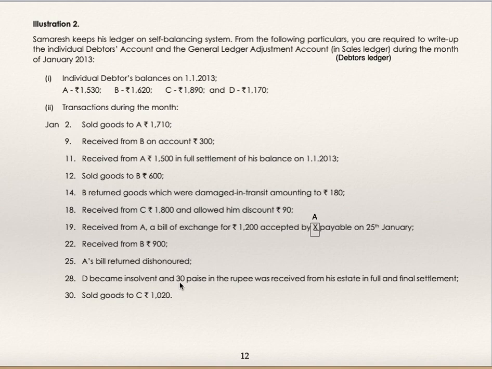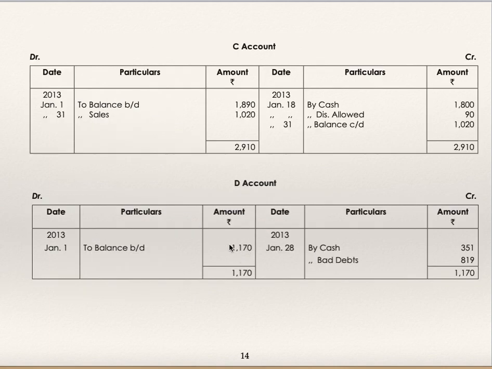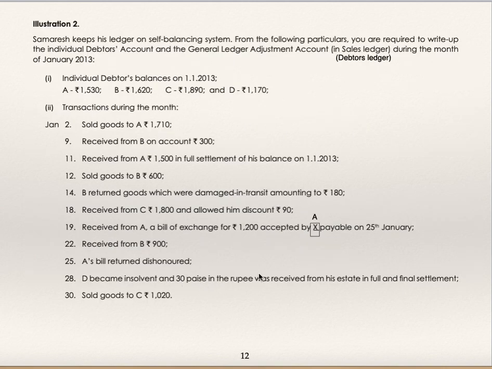D became insolvent and 30 paise in a rupee was received from his estate in full and final settlement. D's balance was 1170, he has become insolvent, and only 30% is received from him; 30 paise in a rupee is 30%.